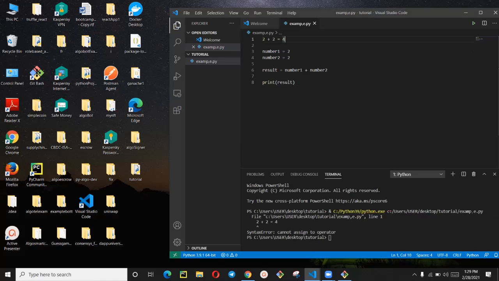Sorry, this is a mistake here. Python is seeing this line as something it cannot execute, so we are going to comment this out. Python will treat it as a comment and pass it by. So let's run it again.